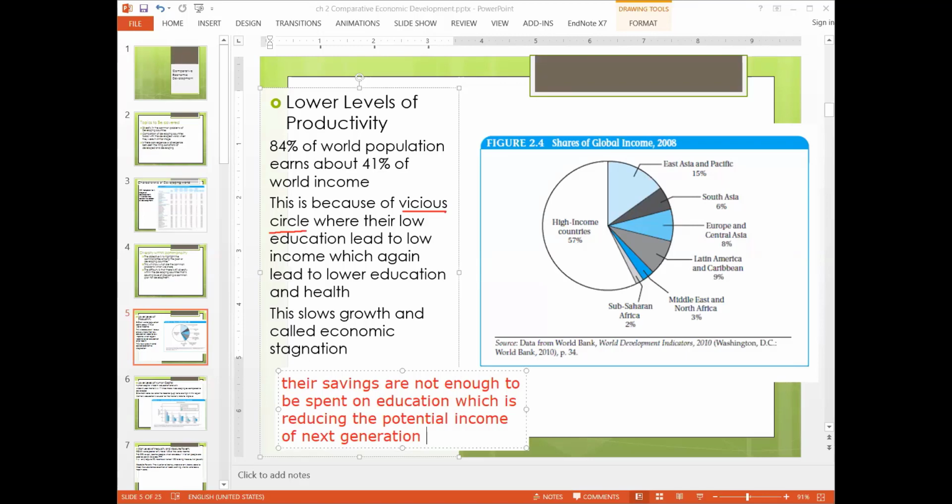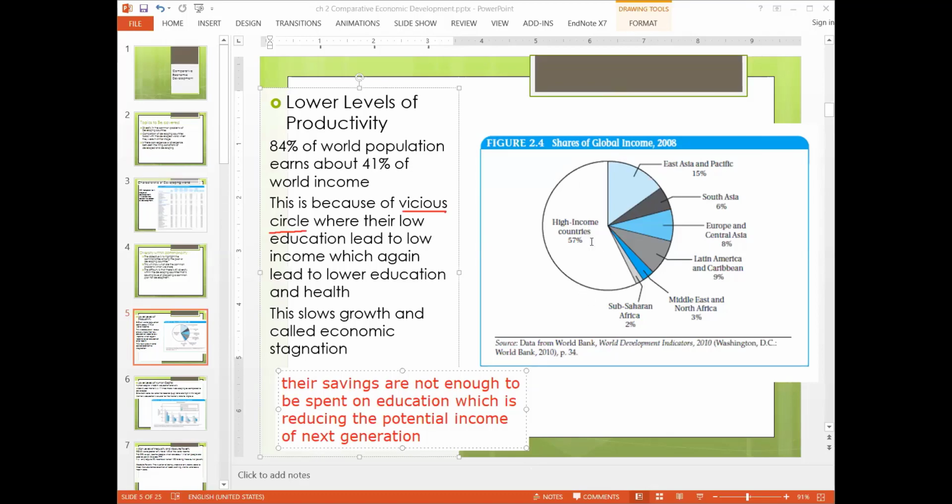So they are stuck in a position where they don't have any situation to improve the incomes. If you see the chart, I have shared the course pack with you, so the latest values can be seen over there, but it is generally following the same pattern.